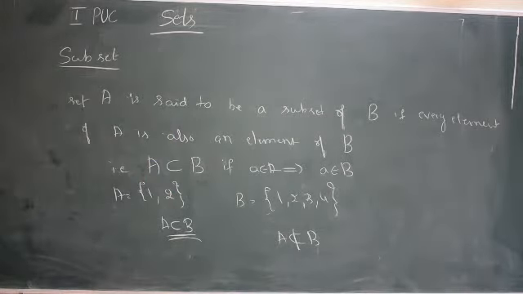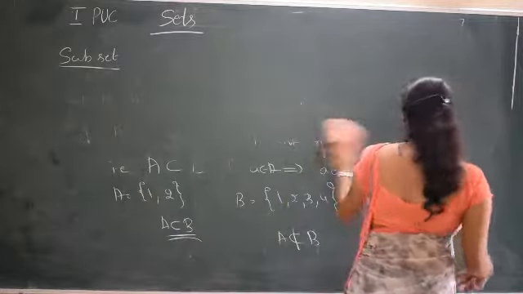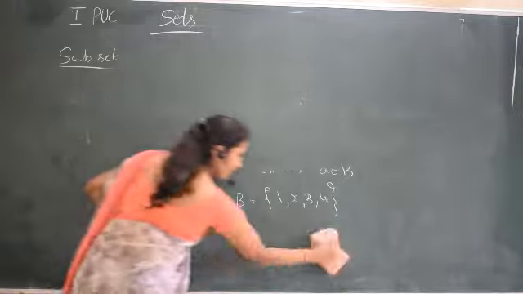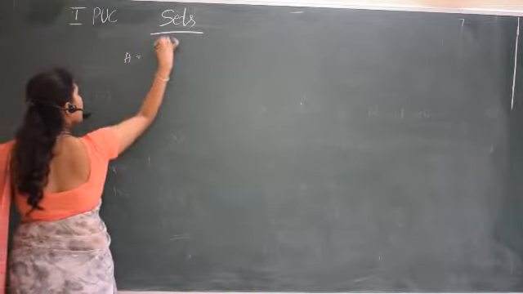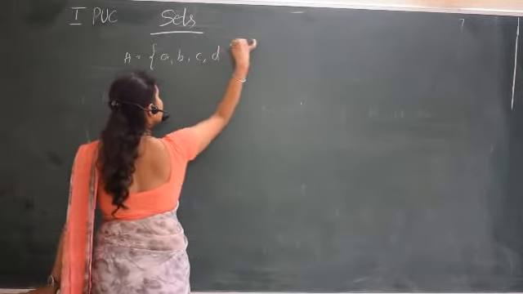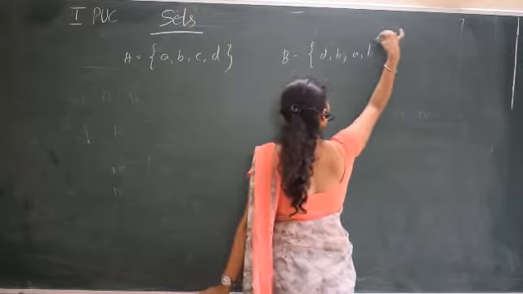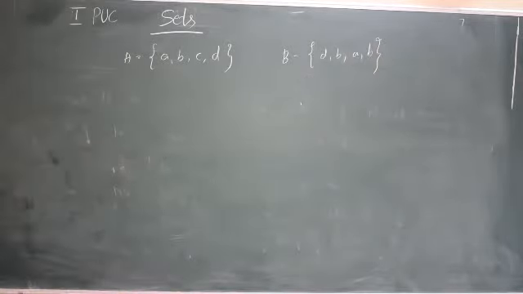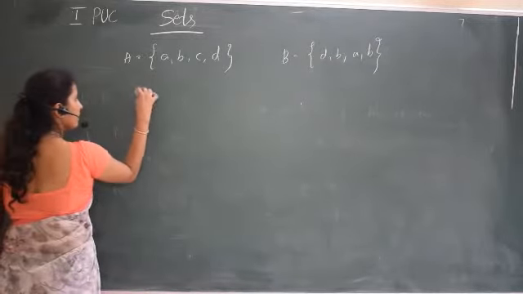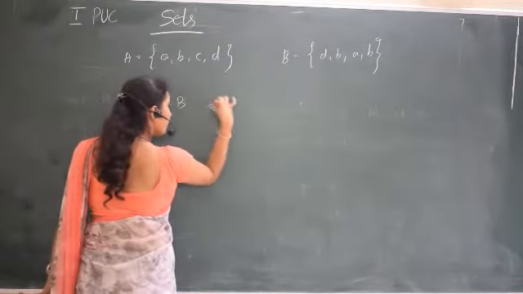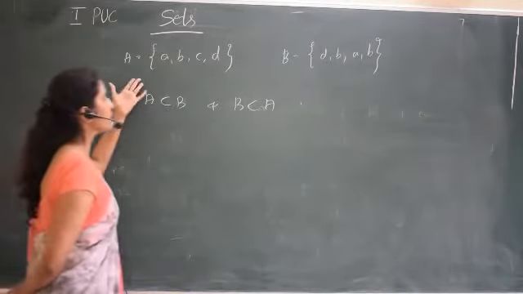After subset, in some cases A is a subset of B and B is also a subset of A. If I consider two sets, all the elements of A are present in B and all the elements of B are also present in A. That means A is a subset of B and B is also a subset of A. When we see the sets, we can say these are equal sets.